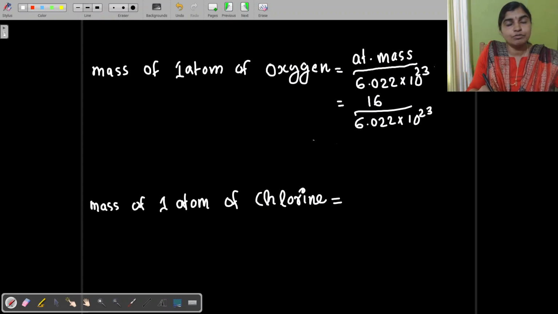See as an example, the mass of one atom of oxygen. How will you find out the mass of one atom of oxygen? We know that the atomic mass is the mass of Avogadro number of atoms.